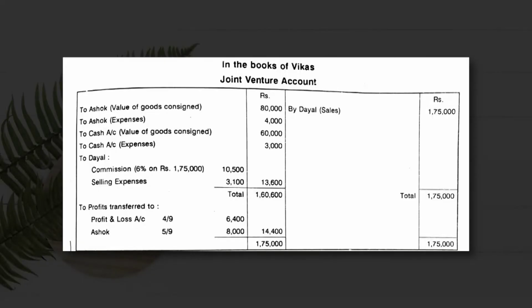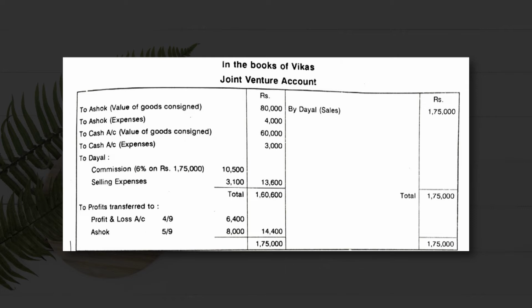To Dayal, the commission of 6% on total sales, that is 10,500, and the selling expenses of Dayal, 3,100. So the total is 13,600, and the total is 1,60,600.